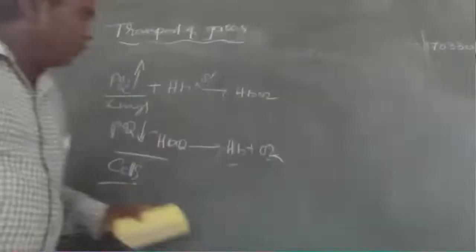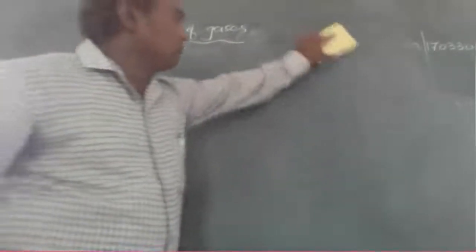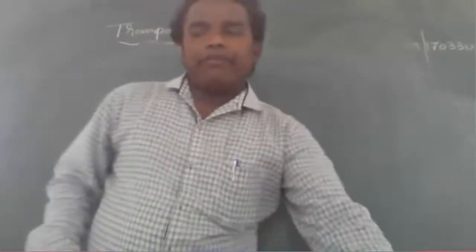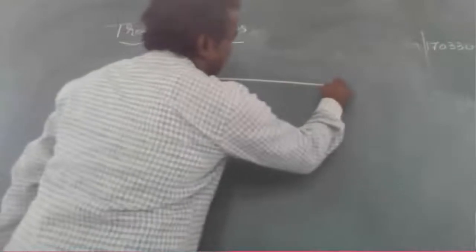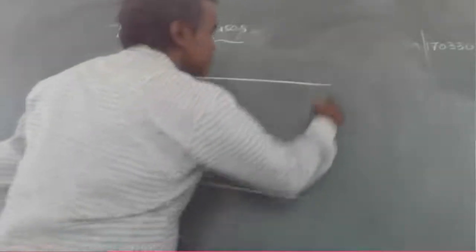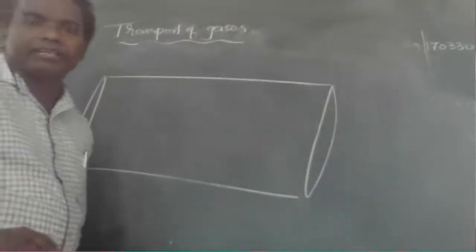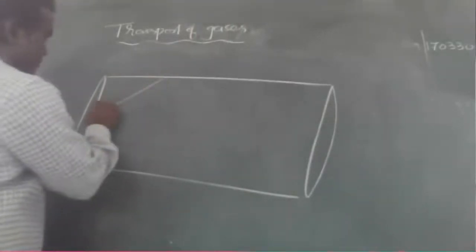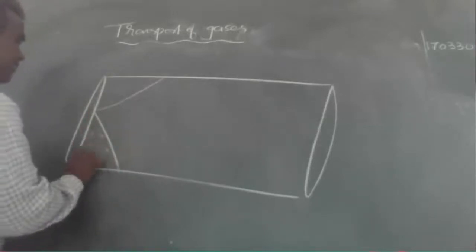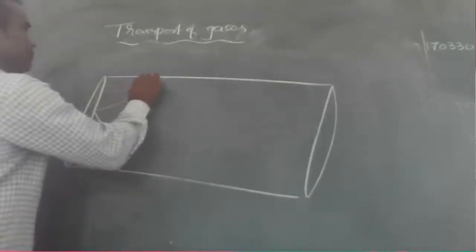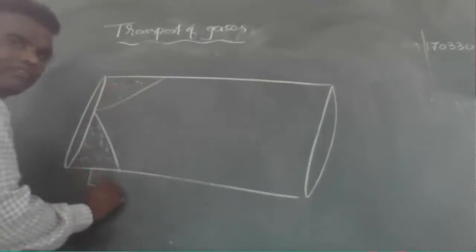But what is the mechanism involved here? Transport of gases. Okay. Remember one thing, this is the diagram. This is the blood, this is called the blood vessel.